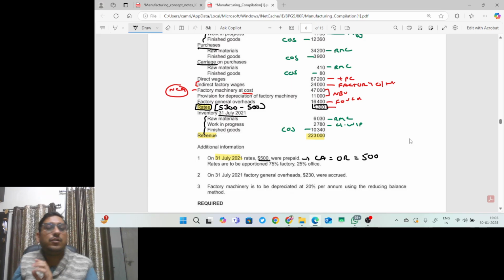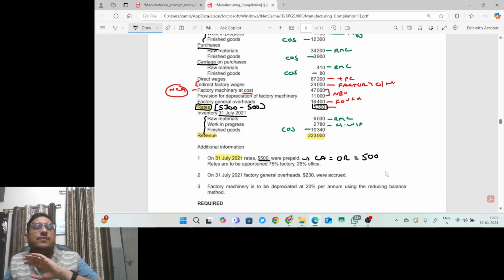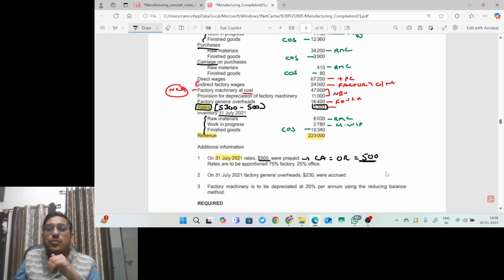Are you getting my point or not? If you know the concept of other receivable, under the accrual and prepayment concept, prepaid rent is my other receivable, and this other receivable will go to current assets. And this will be reduced from my expenses. So my expenses will now be 4,800, right? Out of 5,300, 500 is my prepaid, so 4,800 are my rates.